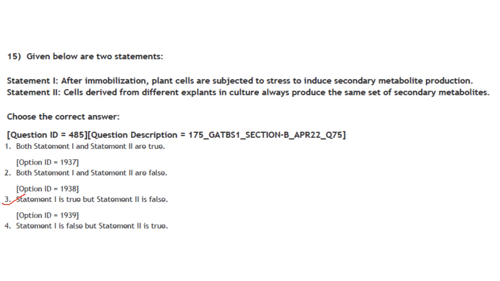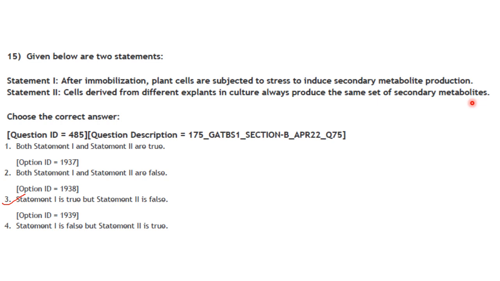Then next one. Given below are two statements. After immobilization, plant cells are subjected to stress to induce secondary metabolite production. That is correct. Then next one, statement 2: cells derived from different explants in culture always produce the same set of secondary metabolites.